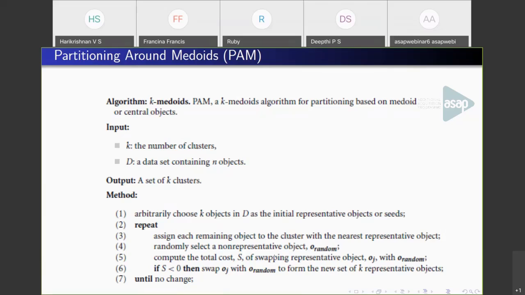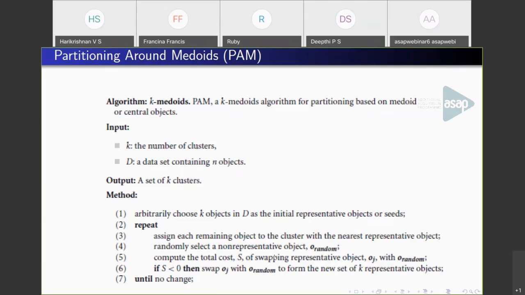So after the initial centroids, we replace one centroid at a time with a new object and calculate the distance of each object from the new centroid. If you get a better result, you go on with the new representative object that you have chosen. Otherwise, you continue with the previous centroid. In the next step also, you pick another random object and keep repeating this process until there is no change.